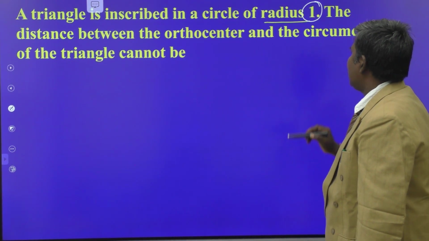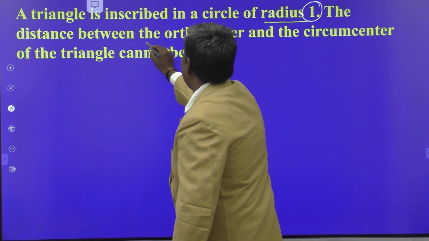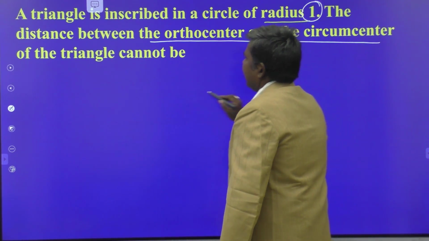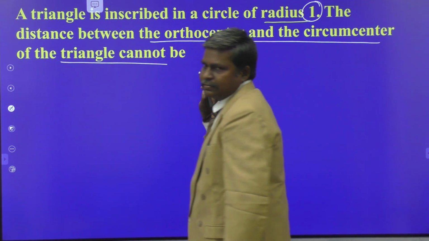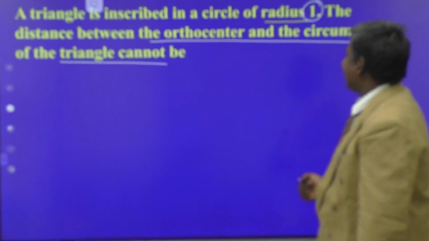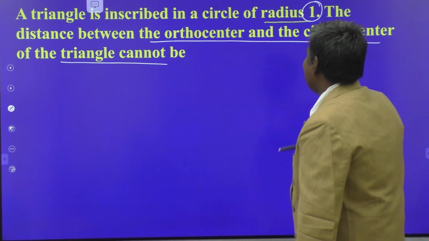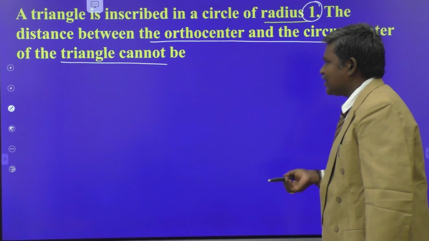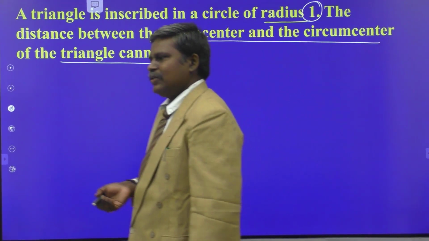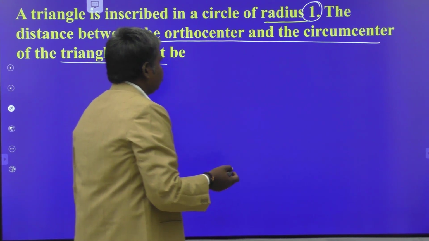The distance between the orthocenter and circumcenter of the triangle cannot be what? That is the value you have to find out here.